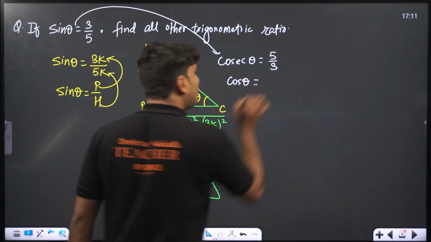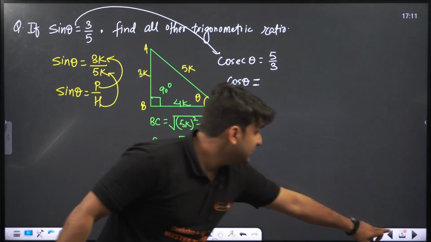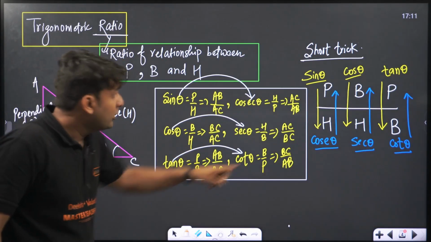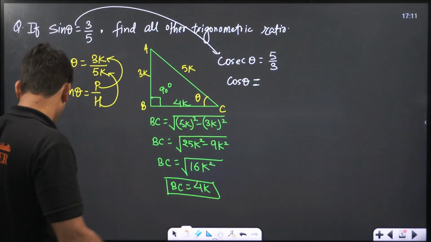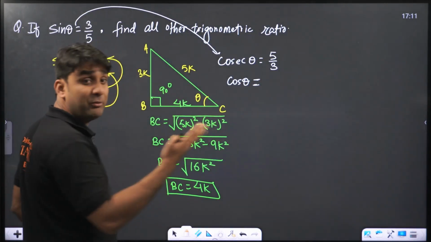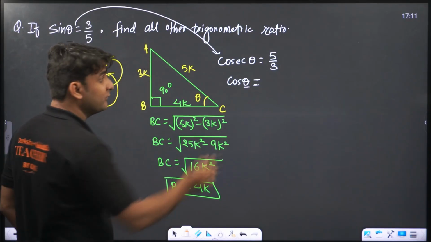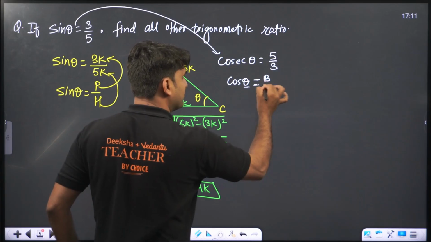What is cos theta, guys? Cos theta is equal to base by hypotenuse. Come on, cos theta is equal to base by hypotenuse. And for this theta, where is base? According to cos, this will be base by hypotenuse, correct?